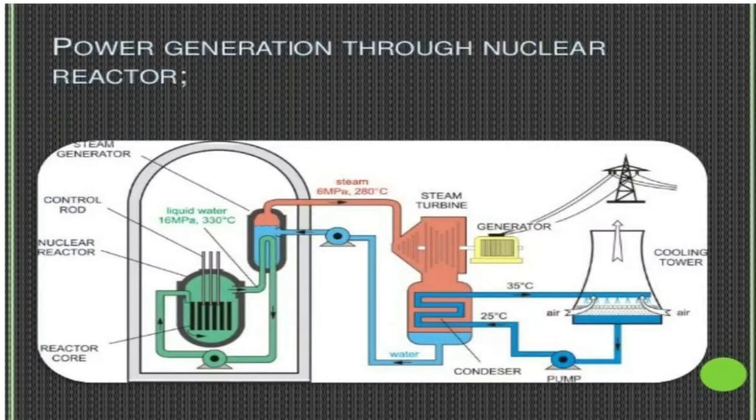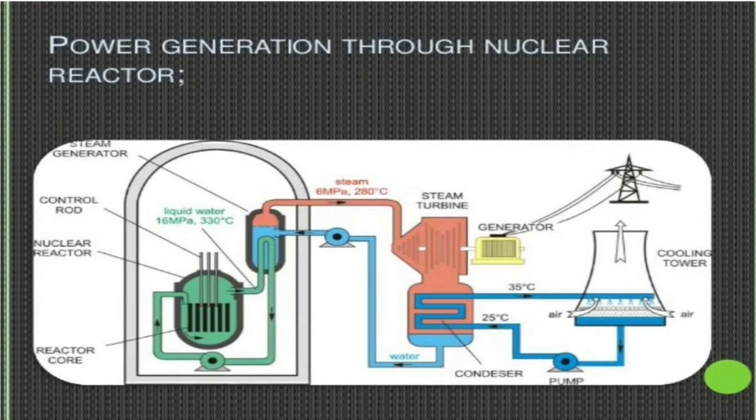In a nuclear reactor, first of all, we have a core. The nuclear core or reactor core is the place where we keep the nuclear fuel. The nuclear fuel is radioactive or fissionable material like uranium-235, and that fuel will be kept in the reactor core. For the purpose of explanation, we have taken this diagram. You can draw the diagram given in the textbook.